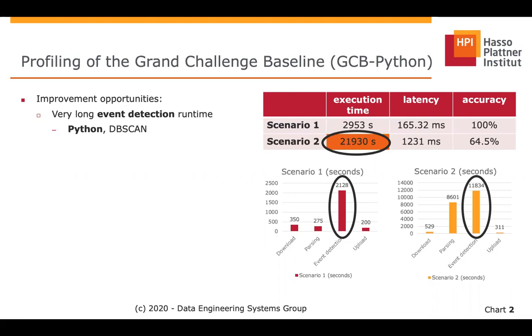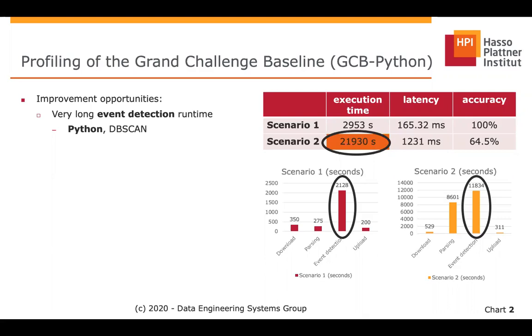Here to the right, we have a table with the values of the execution time, latency, and accuracy for the execution of the baseline on scenarios 1 and 2 with datasets 1 and 2 respectively. Below, we illustrate the distribution of the execution time among the different steps of the baseline execution. First thing to notice here is the long execution time and even detection time of the baseline.